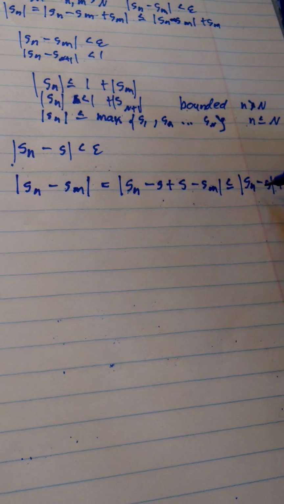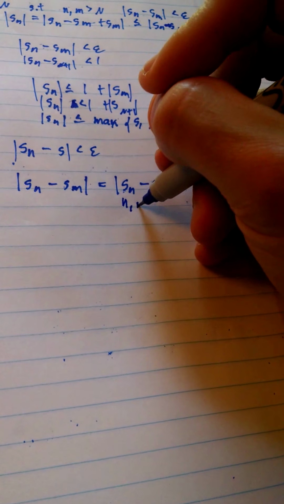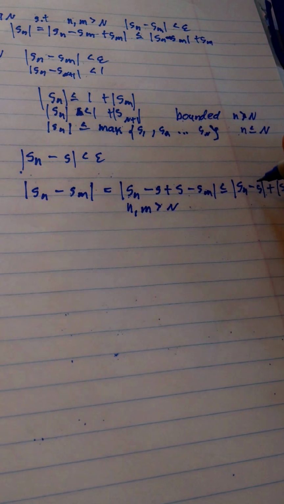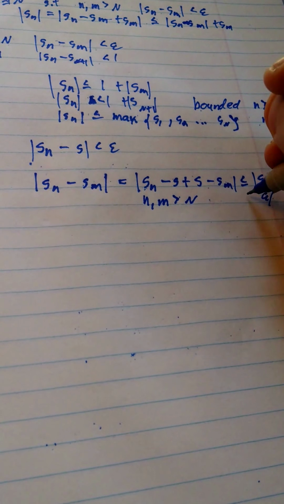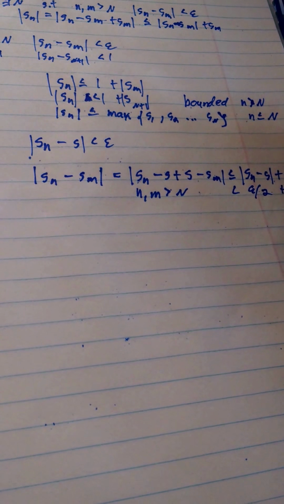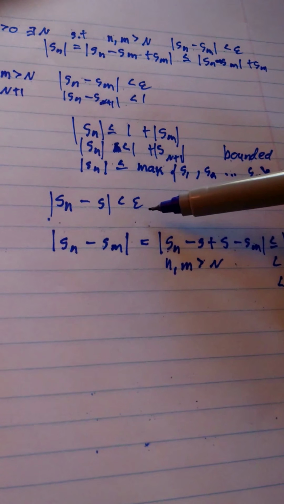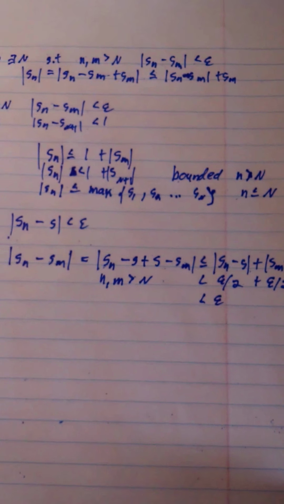Because there is some N such that n greater than N, we can set this to anything because this property holds. So we can set this to less than epsilon over 2 plus epsilon over 2. And so we get less than epsilon. So we have shown that this convergent sequence is a Cauchy sequence for n, m greater than N. So that's what we have so far.